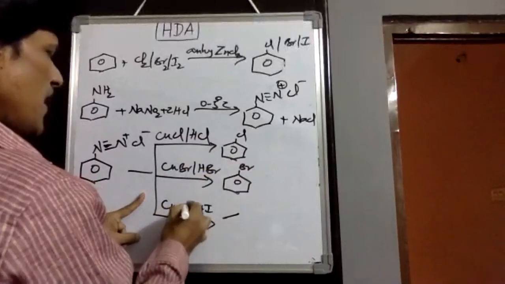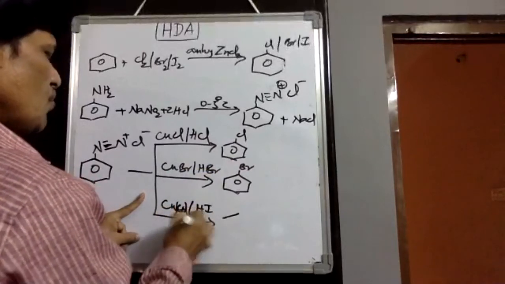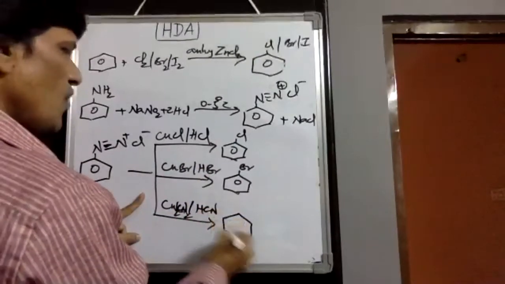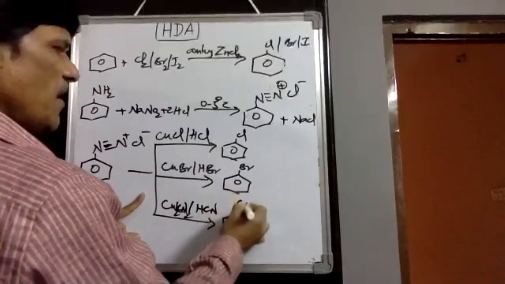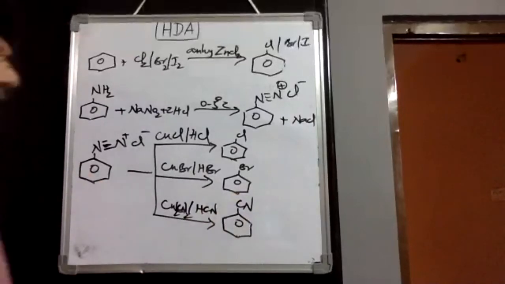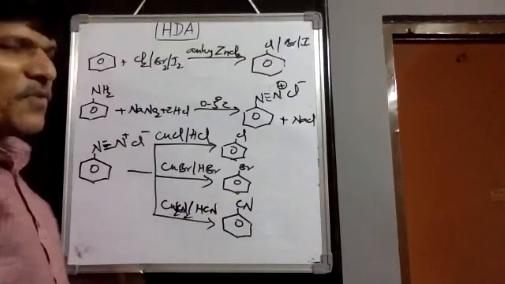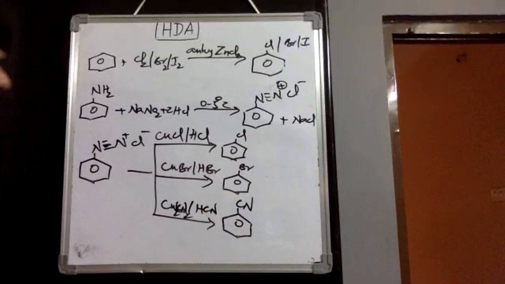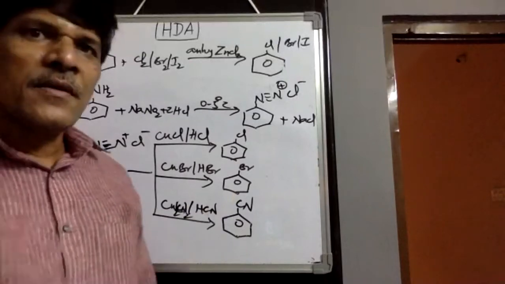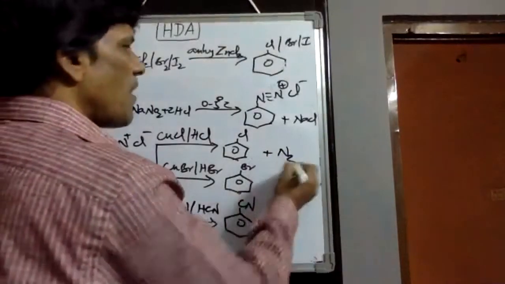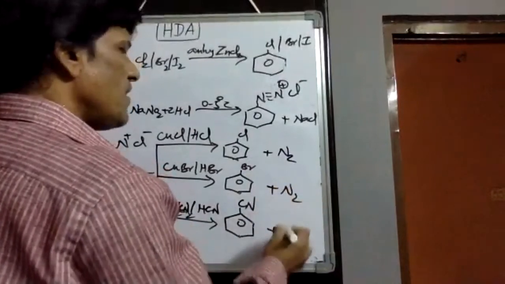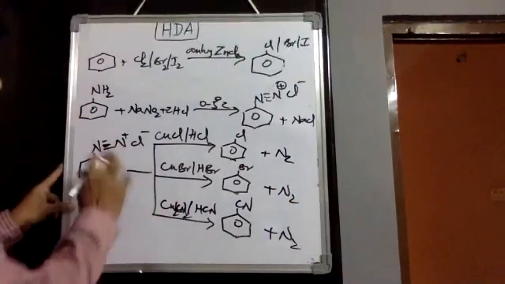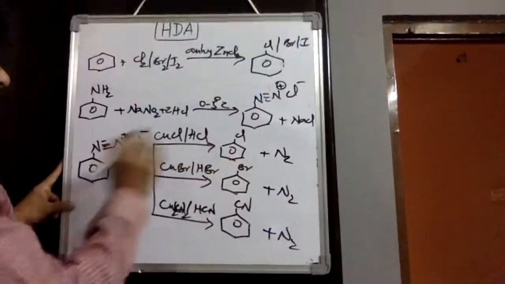Therefore, cuprous cyanide, Cu2(CN)2, followed by HCN, gives cyanobenzene. But indirectly, phenyl nitriles are produced, so it cannot come under these methods of preparation. Nitrogen is obtained as a byproduct, and these methods of preparation we take as the Sandmeyer reaction, which gives haloarene formation.